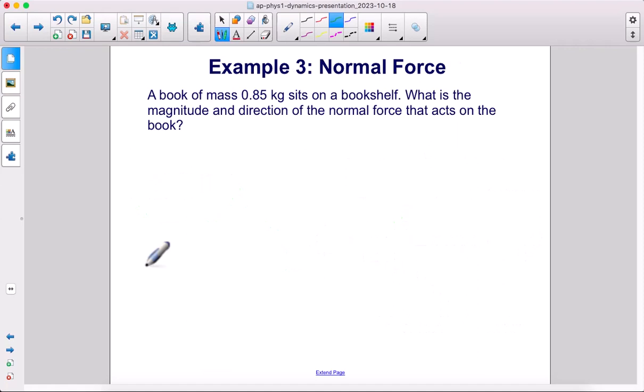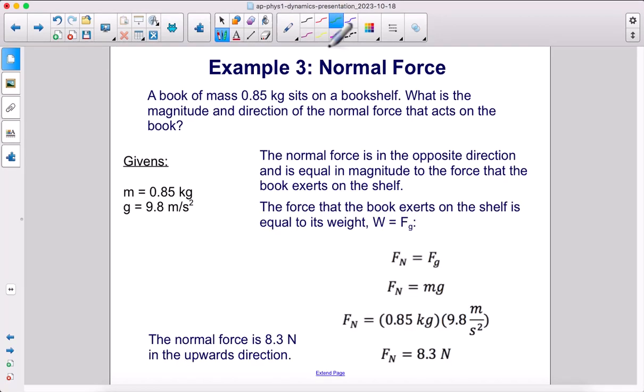A book of mass 0.85 kilograms sits on a bookshelf. What is the magnitude and direction of the normal force that acts on the book? Let's draw a little free body diagram. So here's our shelf, here's our book, and the Earth is pulling down on the book with a force mg. Now the book is not accelerating up or down, which means this can't be the only force. There must be a force up that cancels it out.